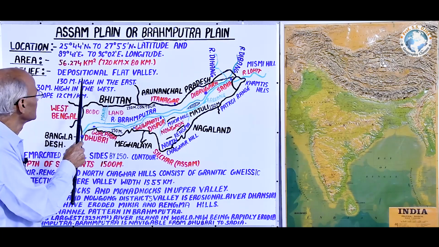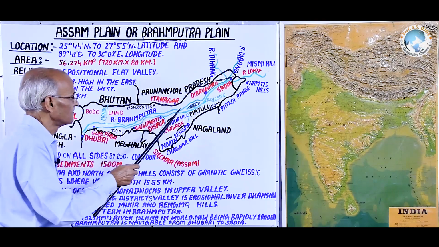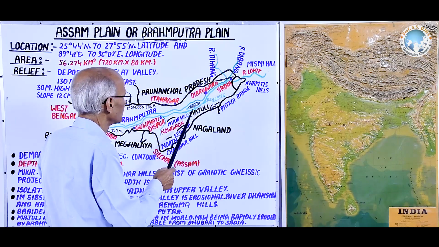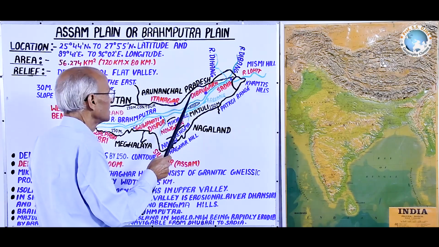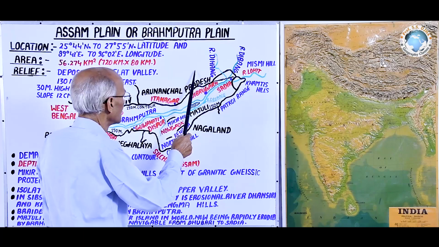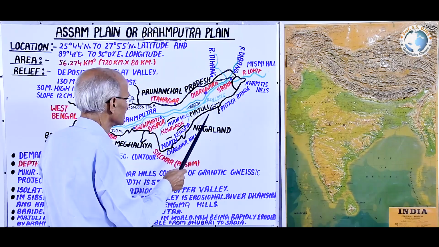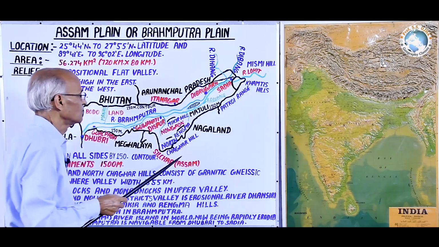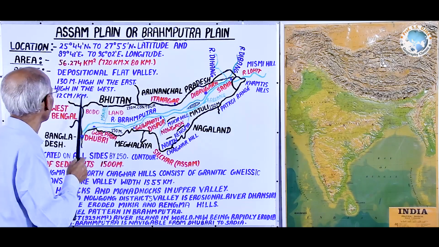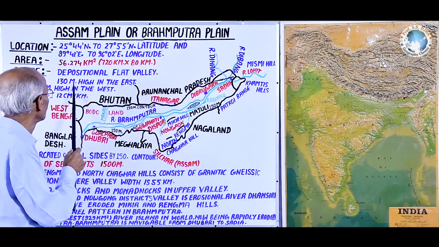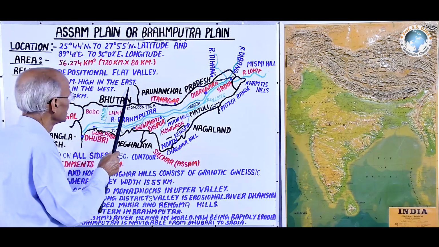Here it is a depositional valley formed by the river Brahmaputra and its several tributaries from the north Himalayas and from the southeast Purvanchal Himalayas. Next information: 130 meter high in the east.